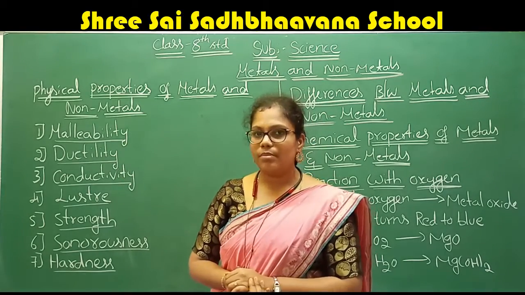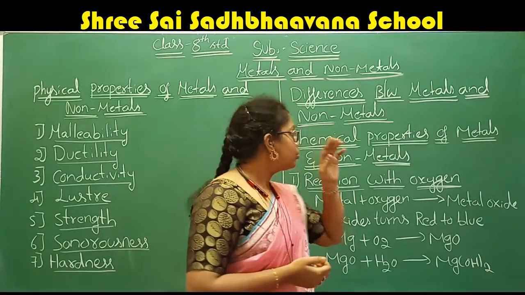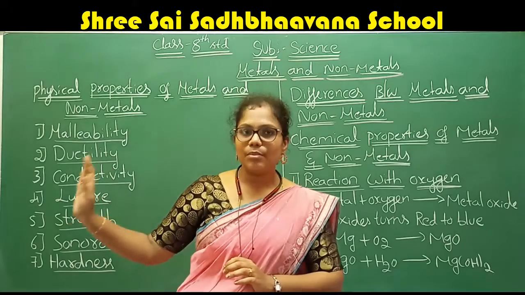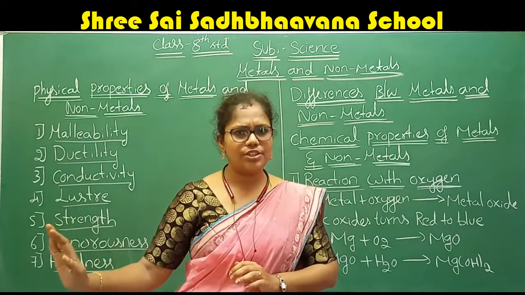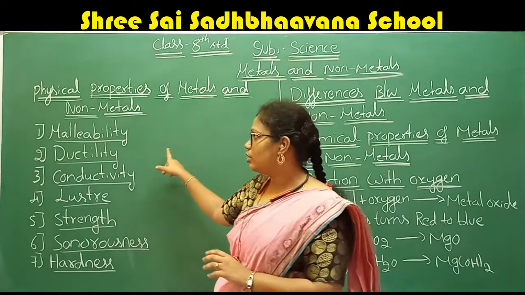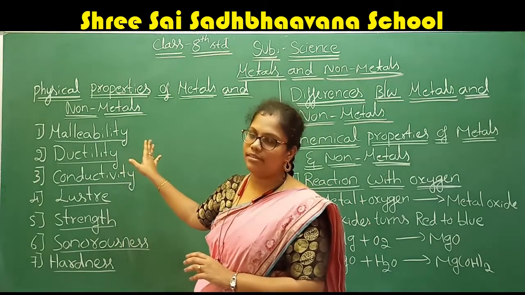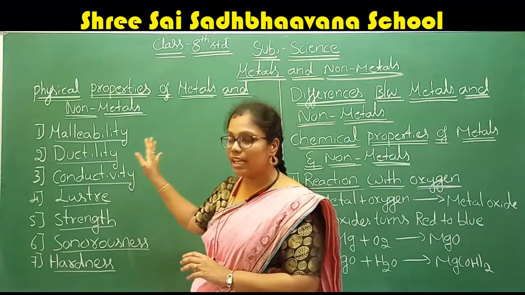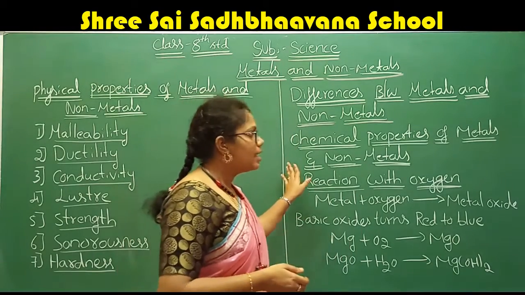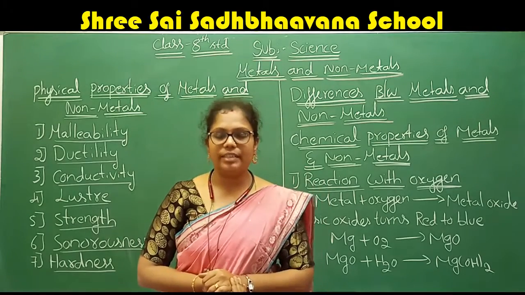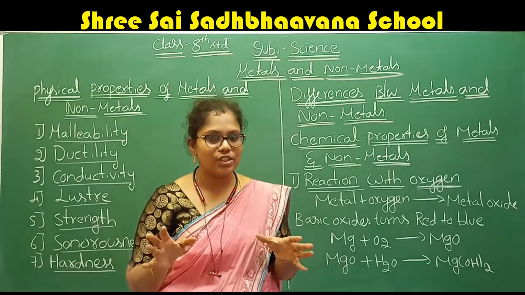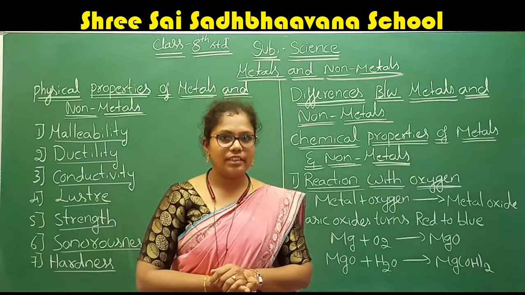After discussing the physical property, the next property we are going to discuss is the chemical property. If a physical property change happens, it is temporary. We can change it back. If you make it into a thin sheet, again we can change it. Yes. Therefore the physical property is considered a temporary property. But the chemical property is a permanent property. One time, if two reactants are combined with each other, they form the product, right?